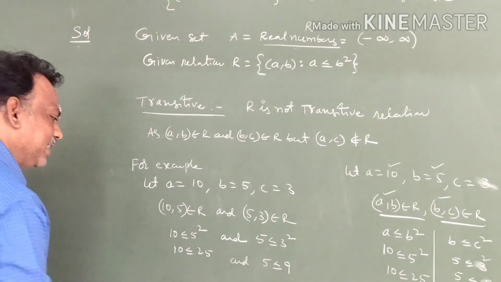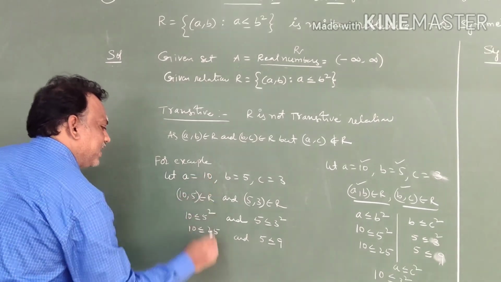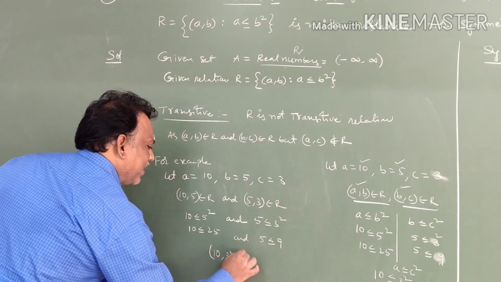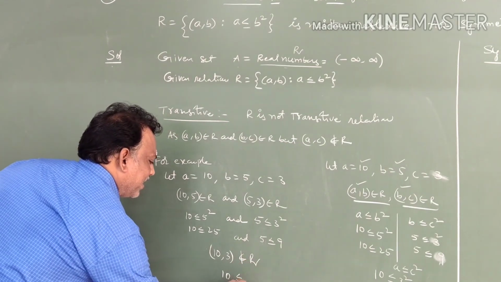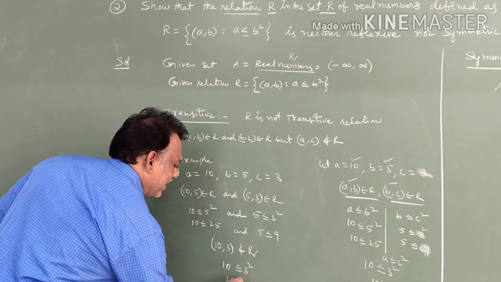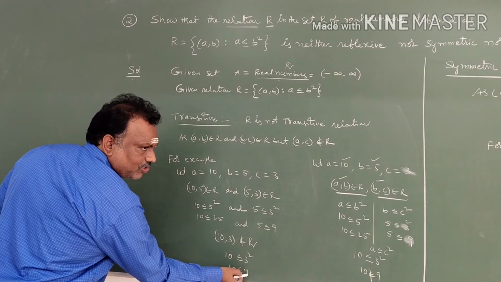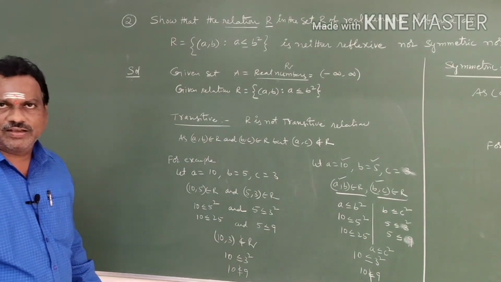Whereas you check A and C. A means 10, C means 3. (10,3) does not belong to R. Why? Because 10 is less than or equal to 3 square, 10 is less than or equal to 9. Is it possible? It is a false statement; 10 is not less than or equal to 9.